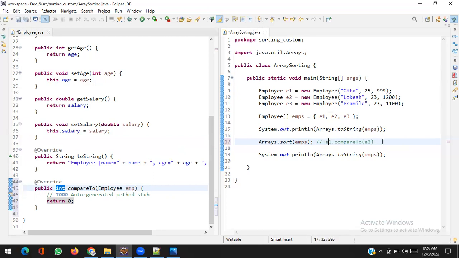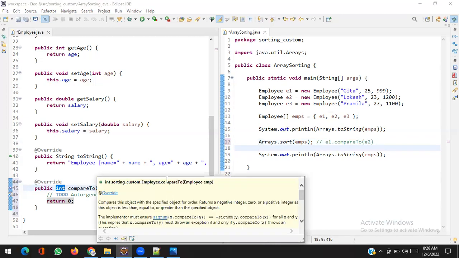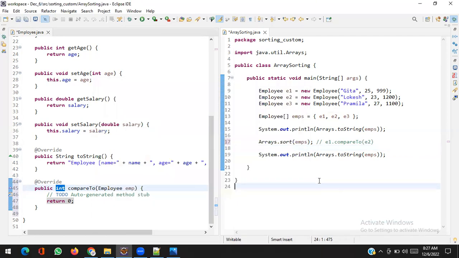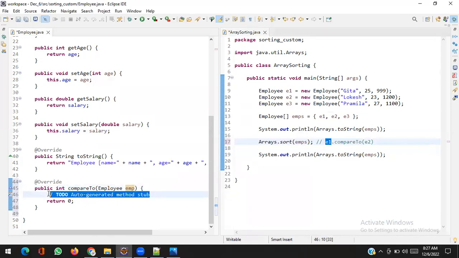If its result is negative, that means e1 is smaller than e2. Positive means e1 is greater than e2, zero means both are equal. So how do I decide? One object, that is this one, I can get from here, but how can I get e1? This method is called on e1, so I have two things.